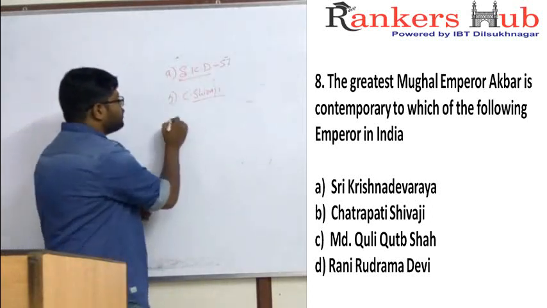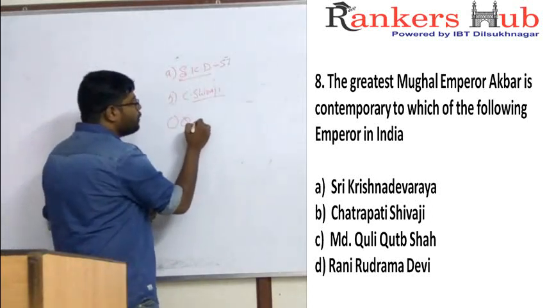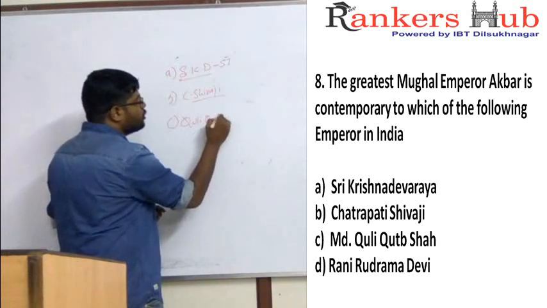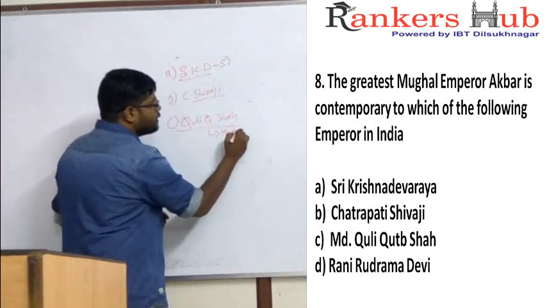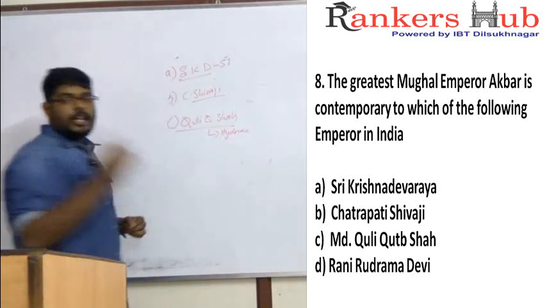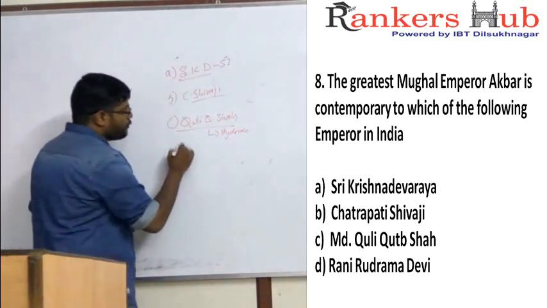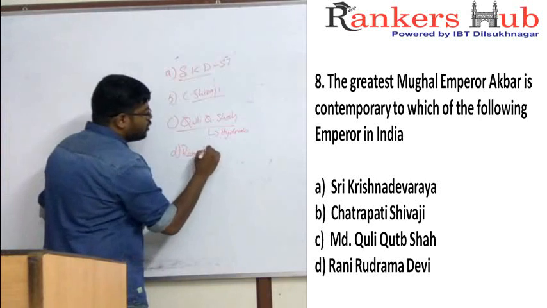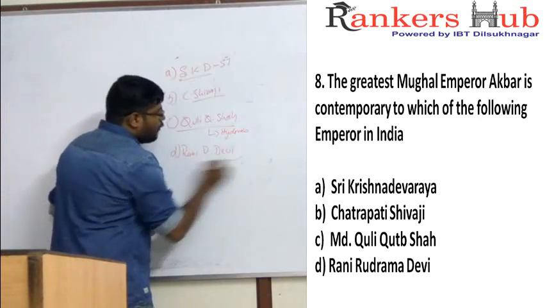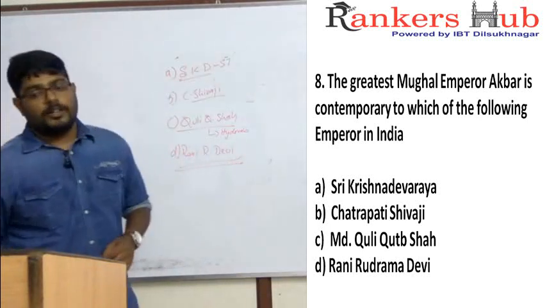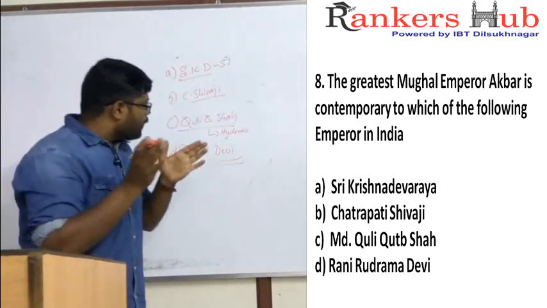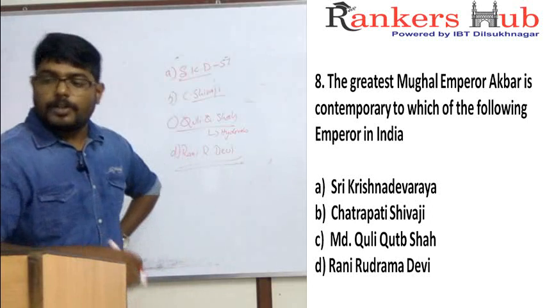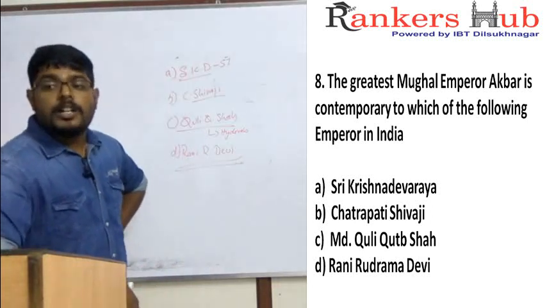C option is Muhammad Quli Qutub Shah, the person who constructed a great city called Hyderabad. And fourth option is D, Rani Rudramadevi, a very important female ruler of India, and one of the less famous rulers of India.